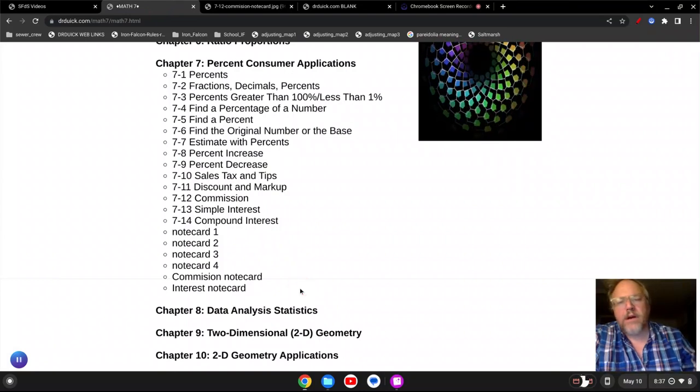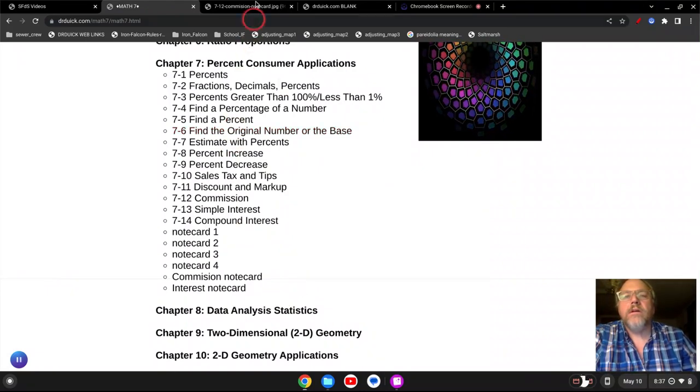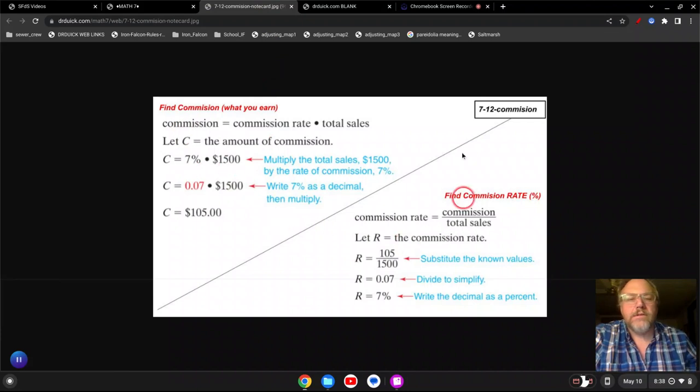All right, so now we're going to talk about commission. This is the commission note card. And if you click it, you get something that looks like this. It looks confusing. It's actually the same equation just flipped around. And I'll show you why very simply.